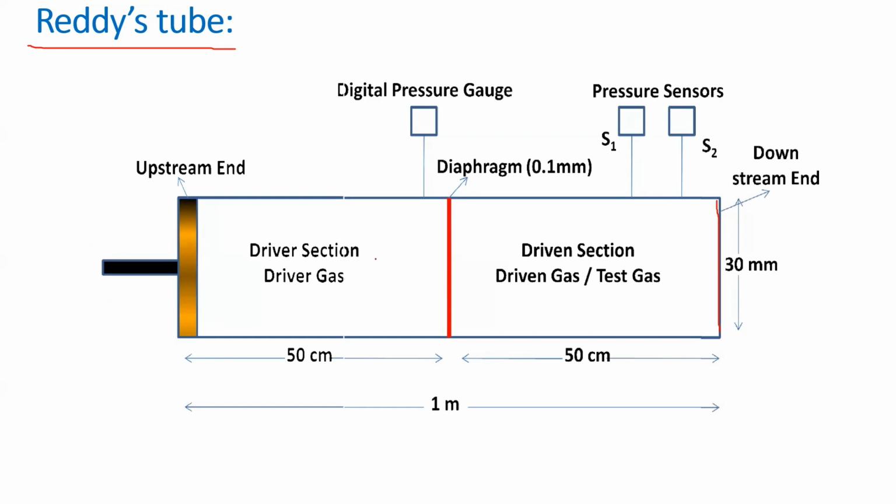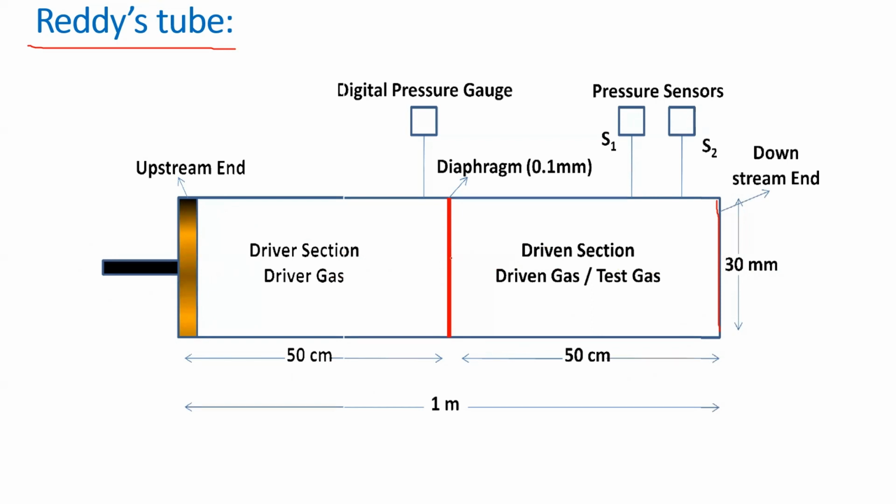The length of this tube is 1 meter, and the diameter is 30 mm. Exactly at the center, that means 50 centimeters from the closed end or 50 centimeters from the piston end, you have to keep one diaphragm.